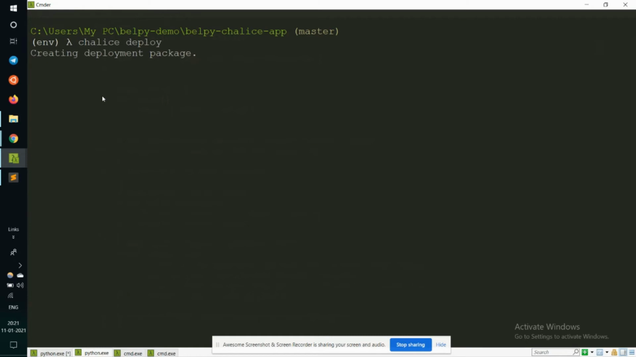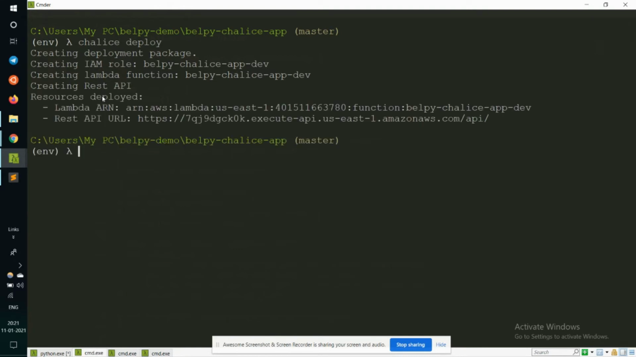Yes, so it is starting to create the deployment package, the IAM role, the Lambda function, and we will get access to a REST API that we can hit at a particular endpoint to start accessing the service that it is providing. And yeah, our application is deployed now and it should work perfectly fine.